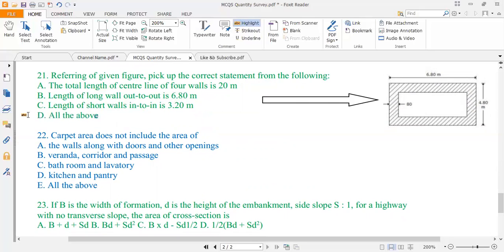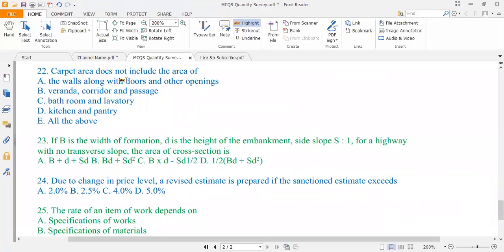So all of the above options are correct, because if you just add all these parameters, you will end up with 20. Similarly, length of long wall out to out is 6.8 meter. It is also mentioned over here, and the length of short wall in to in is 3.2 meter. So this is 4.8 meter. If you minus 0.8 meter on this side and 0.8 meter on this side, you will end up with 3.2 meter. So that's why I can easily state that all of the above are correct.